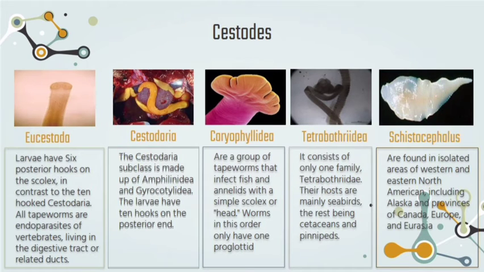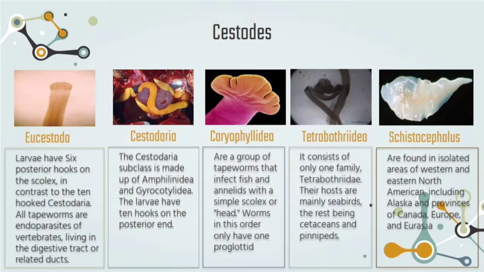As compared to other parasitic worms, cestodes are characterized by a long, flat body that can grow to over 20 meters in length, depending on the species. Tetrabothriidea consists of only one family, Tetrabothriidae. Their hosts are mainly seabirds, and the rest being cetaceans and pinnipeds.